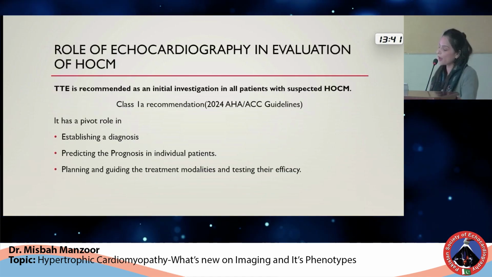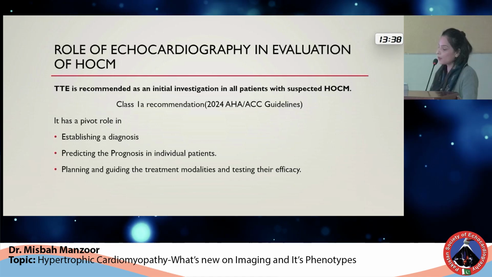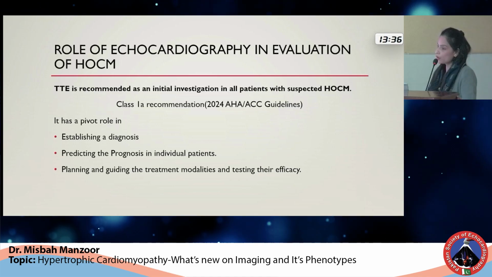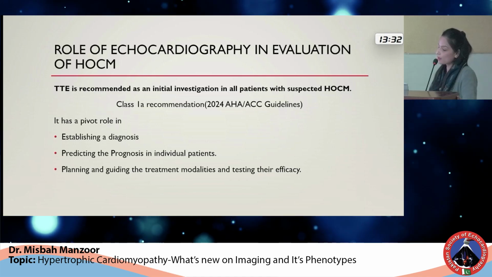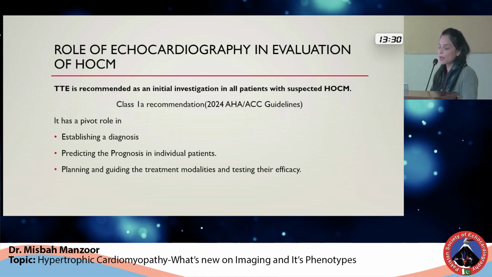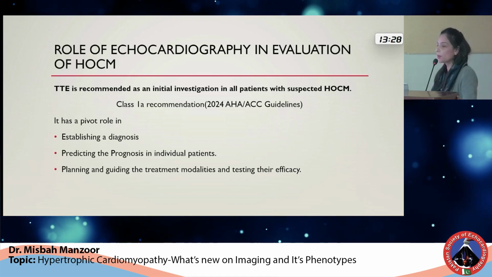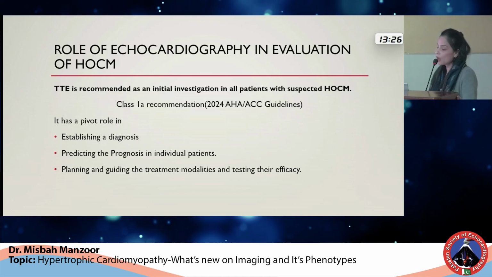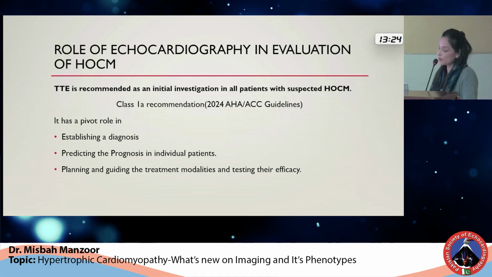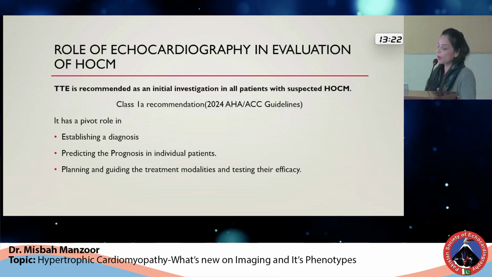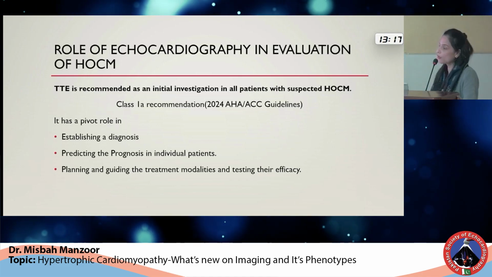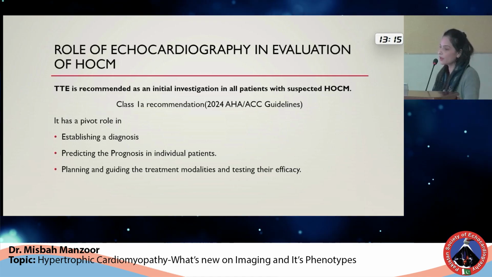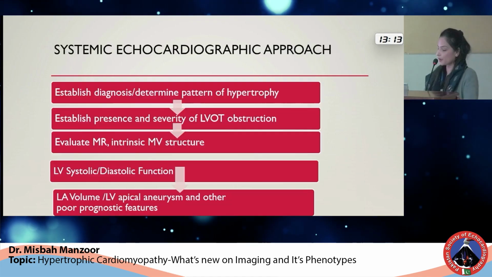So how can echocardiography help us in evaluation of HOCM? According to 2024 AHA guidelines, it is a class 1 recommendation that transthoracic echocardiography is recommended as an initial investigation in all the patients with suspected HOCM. Not only in diagnosis of the disease, echocardiography has a very pivotal role in predicting the prognosis in individual patients and also for planning and guiding the treatment modalities and testing their efficacy.